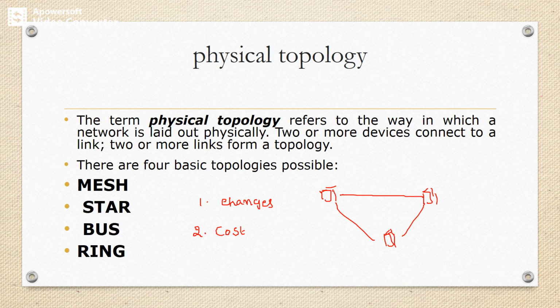And the third feature is that the network should not have any single point of complete failure.